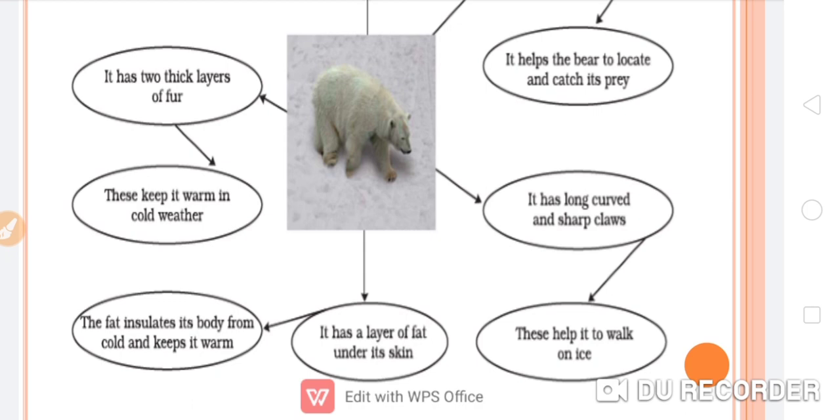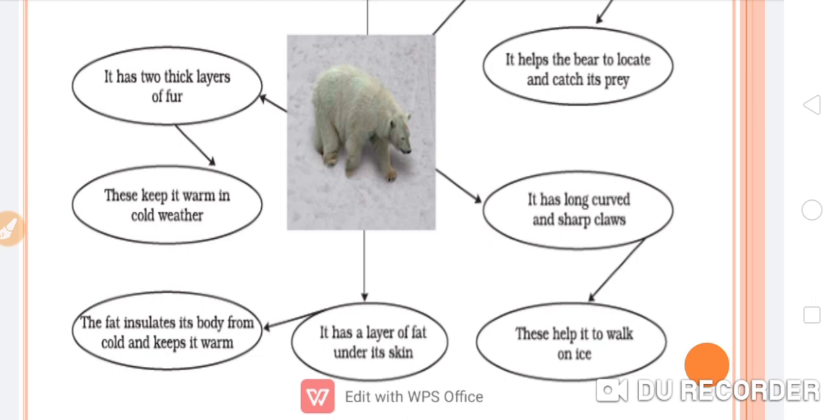So this layer of fat, how is it helping to survive in this critical condition? The fat insulates its body from cold and keeps it warm. Okay, so these are all the adaptive features which we can find in the polar bear, and how these adaptive features help the polar bear to survive in this critical climatic condition, we have learned.